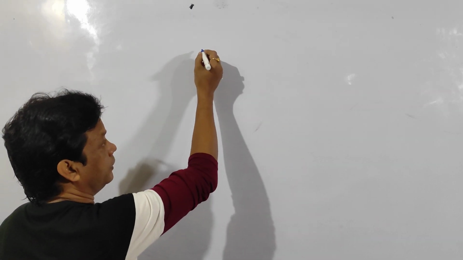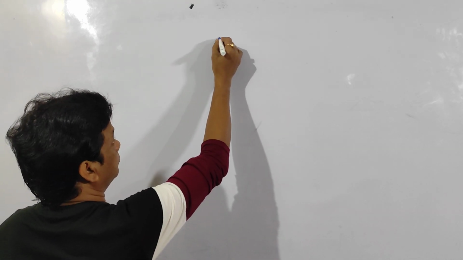Today I am going to prove the cancellation law.